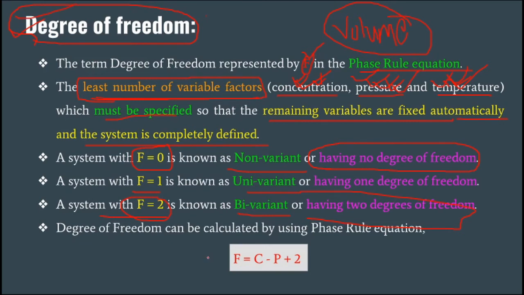Mathematically we can calculate the degrees of freedom: F is equal to what? F is equal to C minus P plus 2. So by using this simple formula, we can determine the degrees of freedom. F is equal to C minus P plus 2. So these are the terms we will discuss here today.